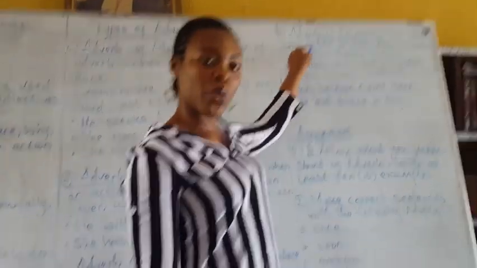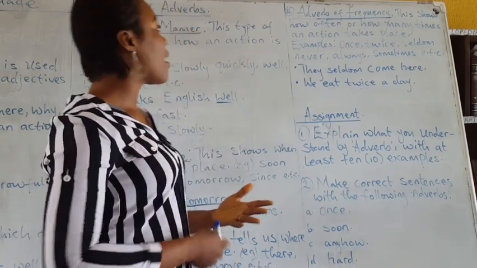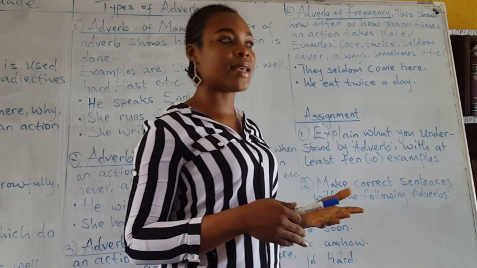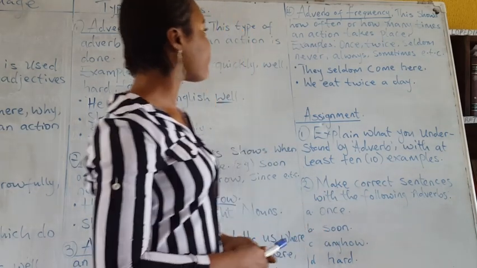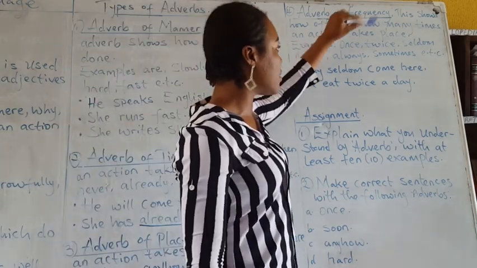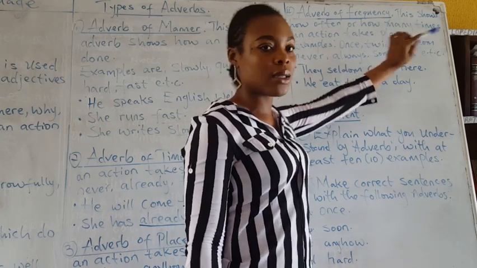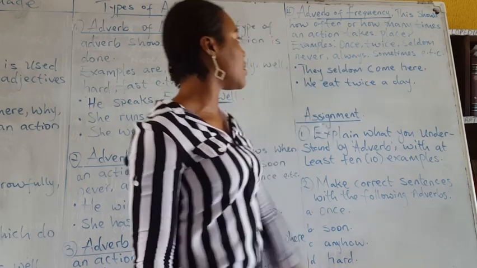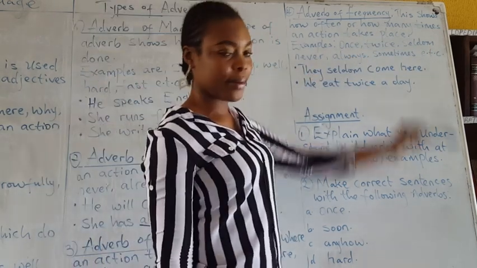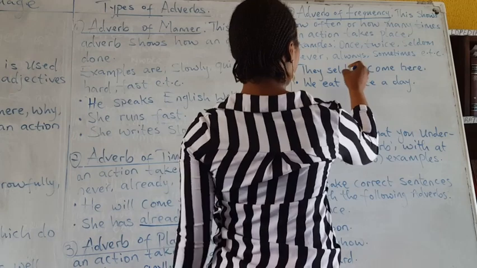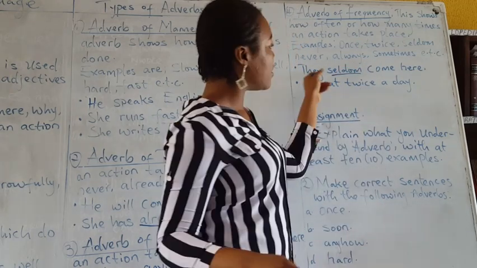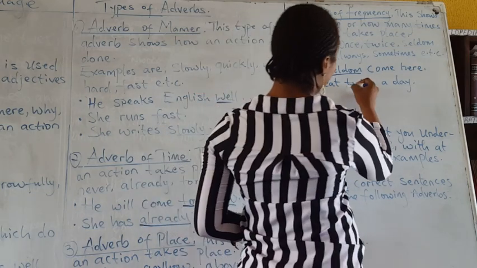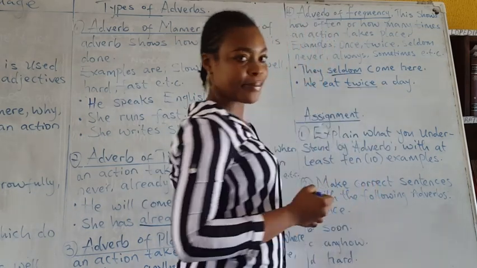Examples: once, twice, seldom, never, always, sometimes, etc. They seldom come here. Seldom here is an adverb. The next one, we eat twice a day.